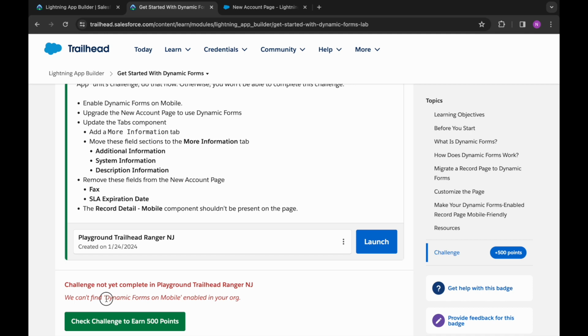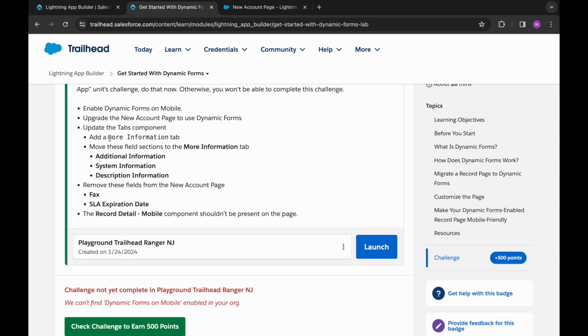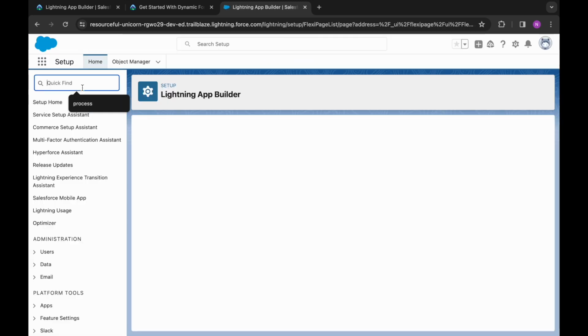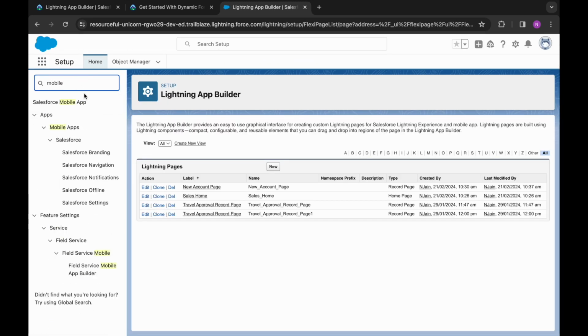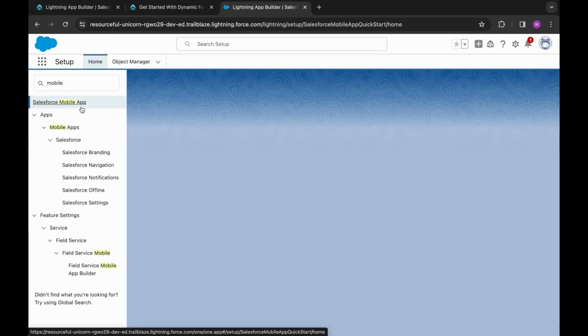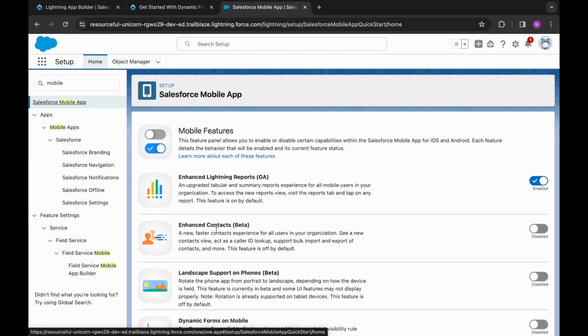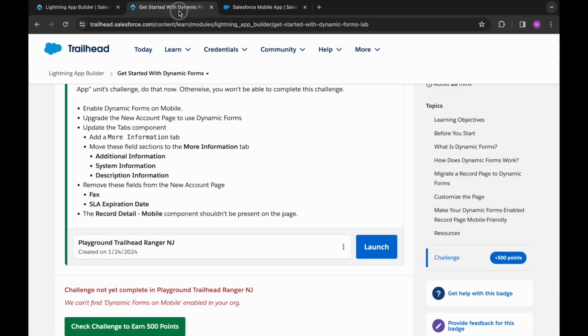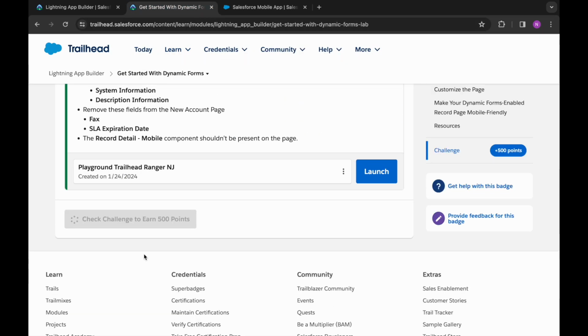Okay, so we have not enabled this setting. As you can see, it is at first only saying that enable dynamic forms on mobile, and we forgot that. So let's go back and we can search for mobile. We can see Salesforce mobile app. You click on this, and then we can see dynamic forms on mobile. It is enabled now. Let's check.